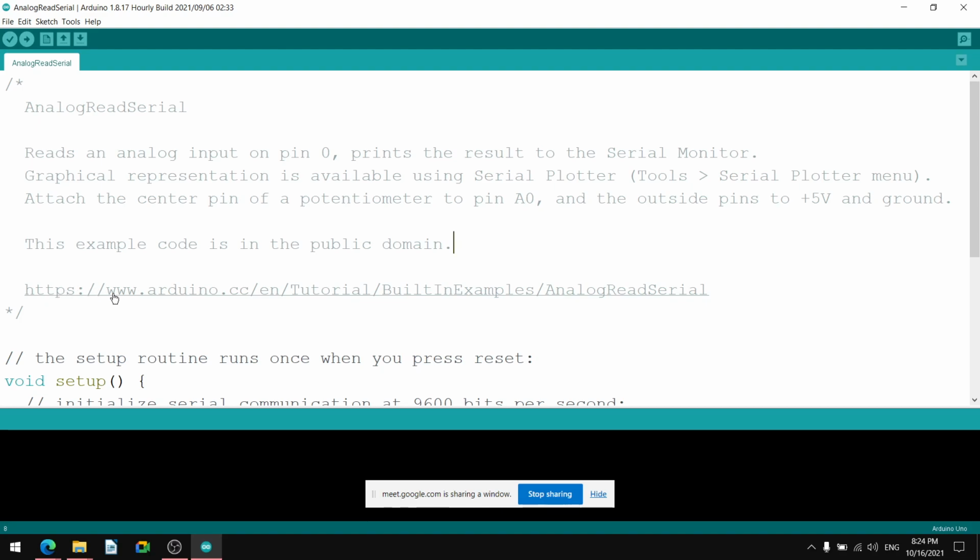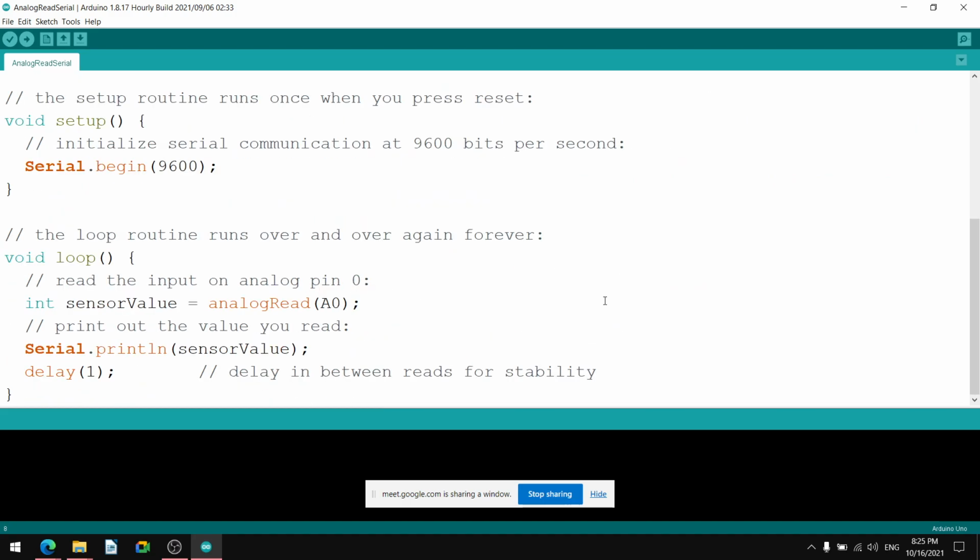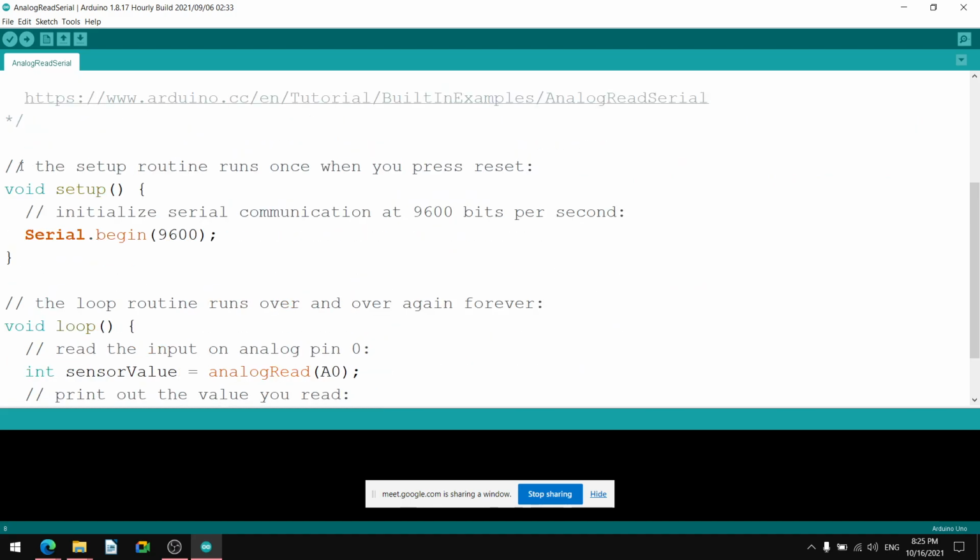This is a double slash comment. Again, you can use Control slash for commenting or uncommenting it, isn't it?